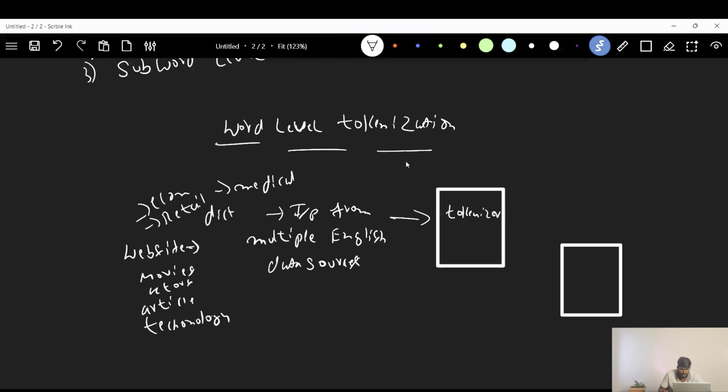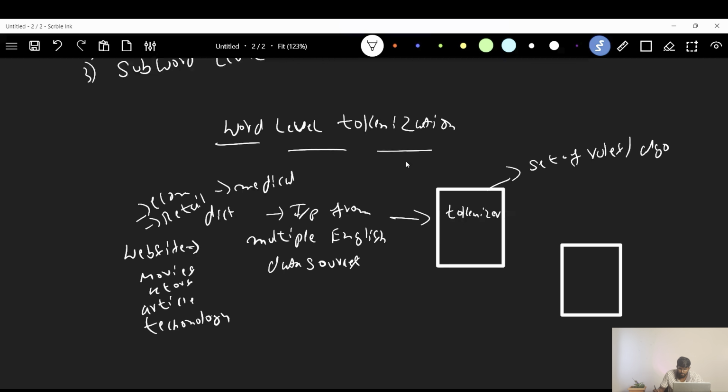We are getting the data from multiple data sources and putting it into this tokenizer, and this tokenizer has some set of rules, or I can say some algorithm.